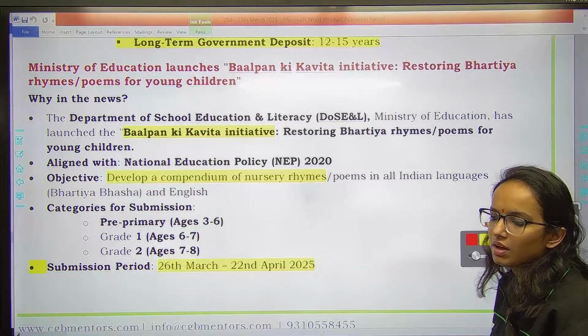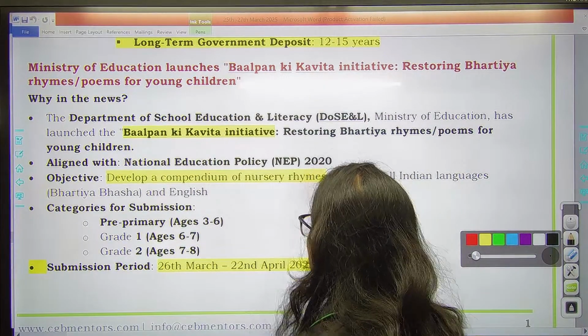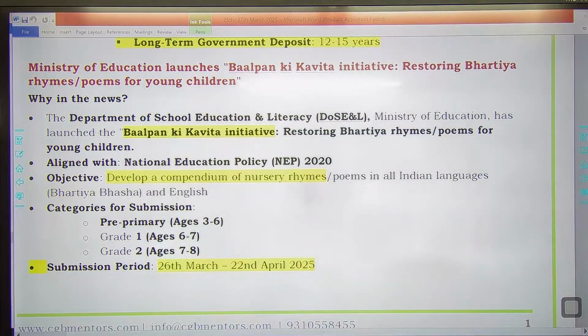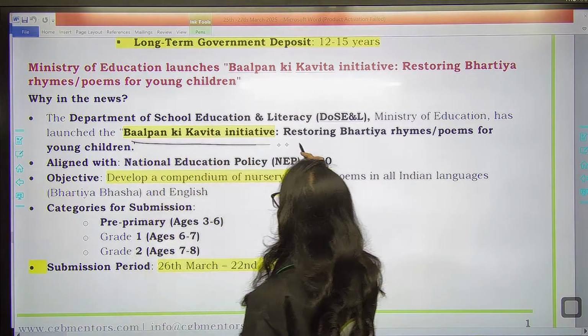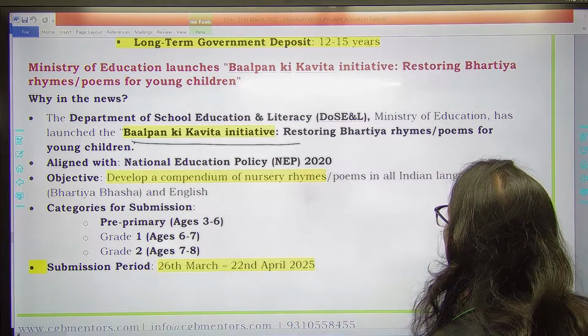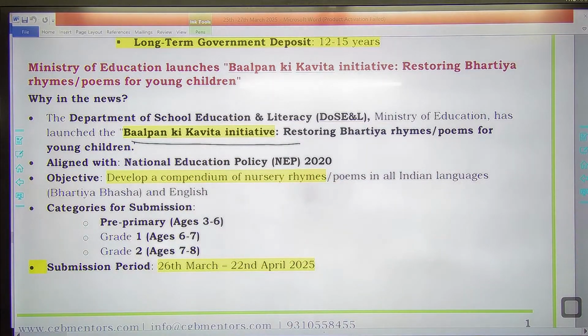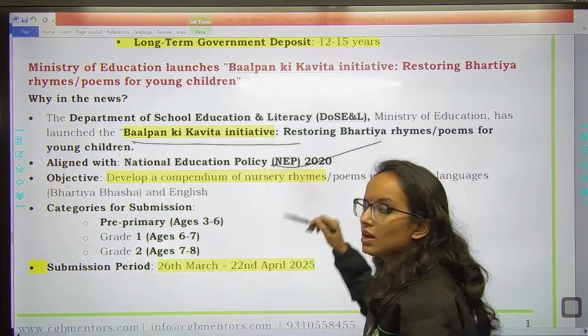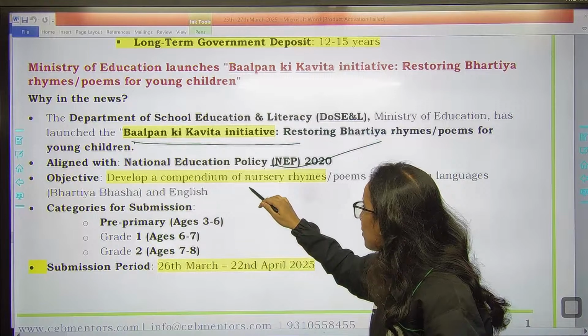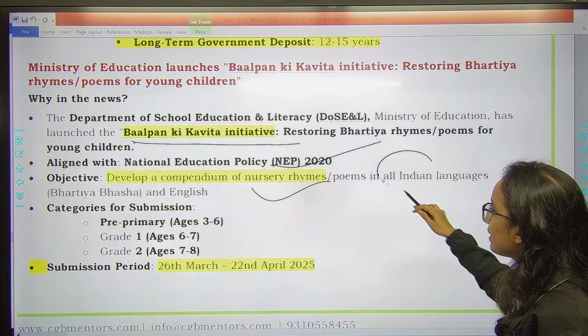The next news is that the Department of School Education and Literacy under the Ministry of Education has launched the Balpan Ki Kavita Initiative, which is restoring Bharatiya rhymes or poems for young children. Now it has been aligned with the National Education Policy, where they will be developing a compendium of nursery rhymes or poems in all Indian languages, right?